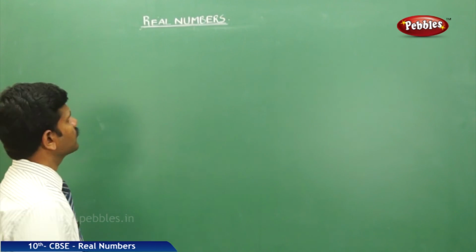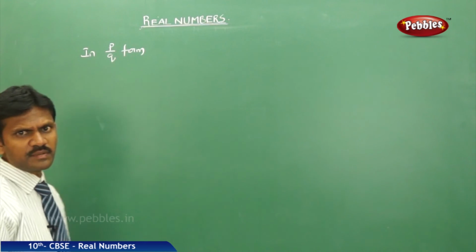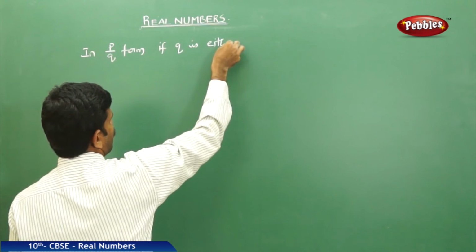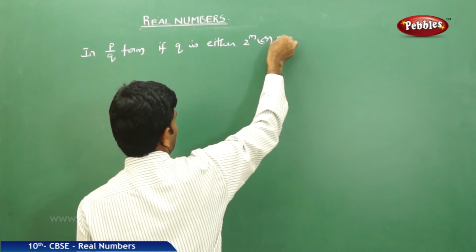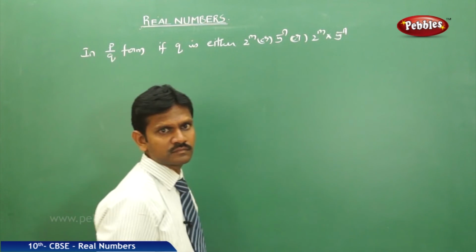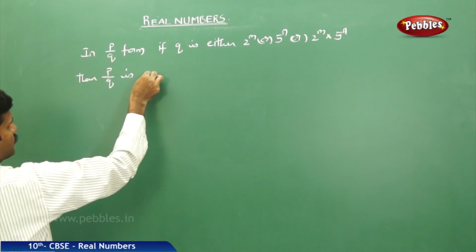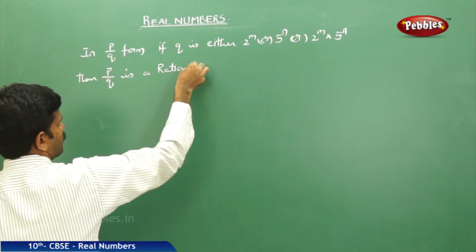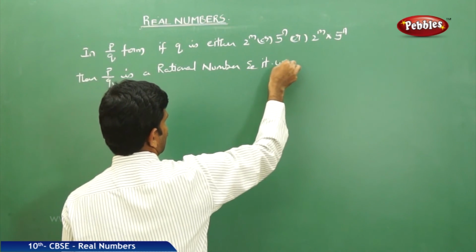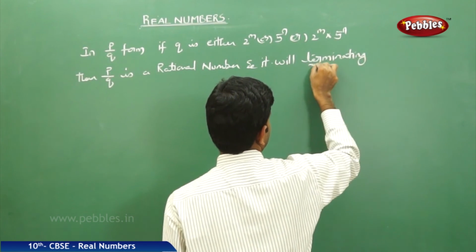Let us see the next important topic. In p by q form, if q is either 2 power m or 5 power n or 2 power m into 5 power n, then p by q is a rational number and it will be terminating.